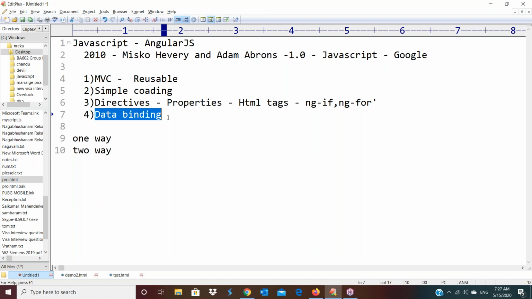Yes, here one person is asking a question. Can we achieve this data binding by using JavaScript? No. In this point of view, for every control we have to write manual logic. Is it clear? If you want to work with data binding in JavaScript, it is not directly available. We have to write manual logic, then only it is possible. It is very big coding. Is it clear?